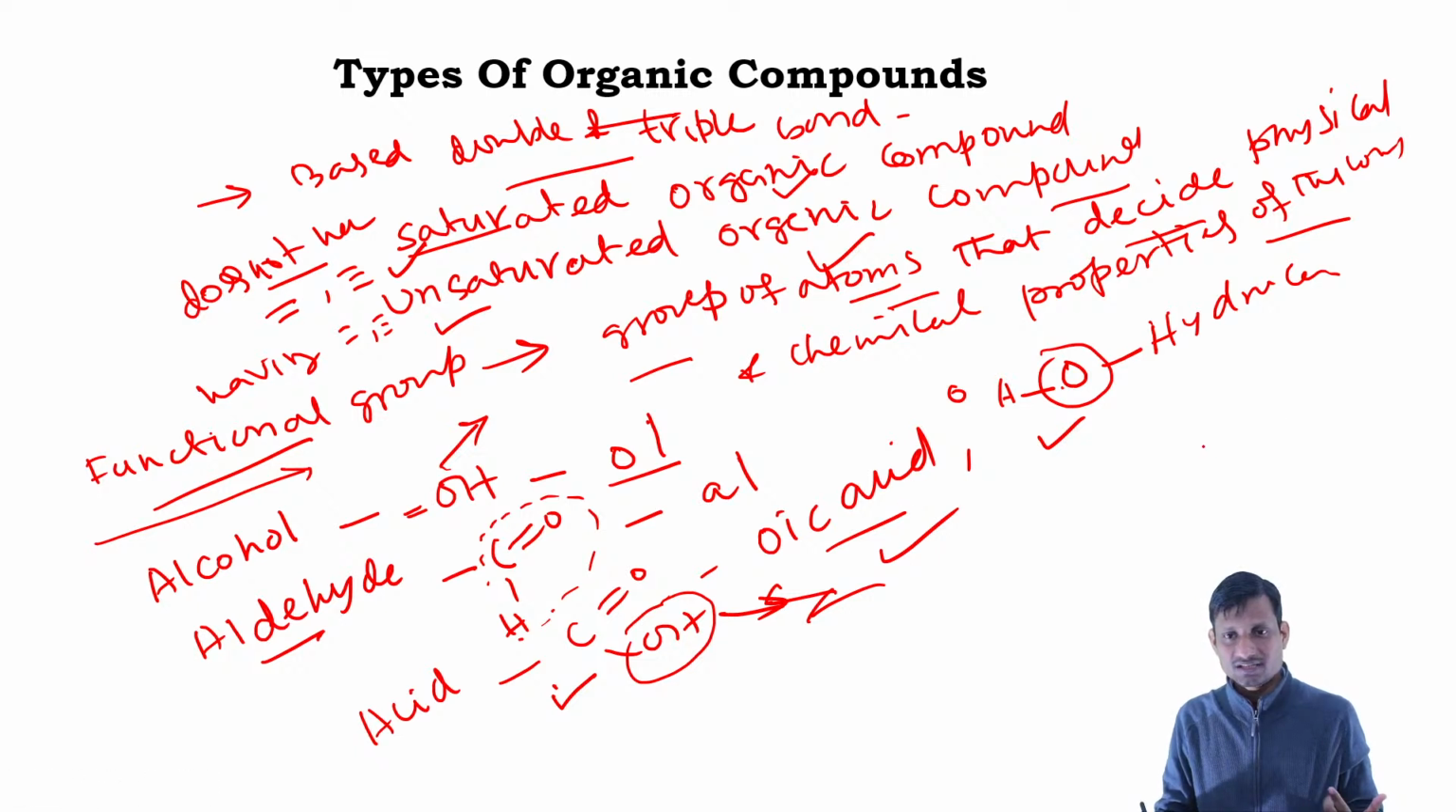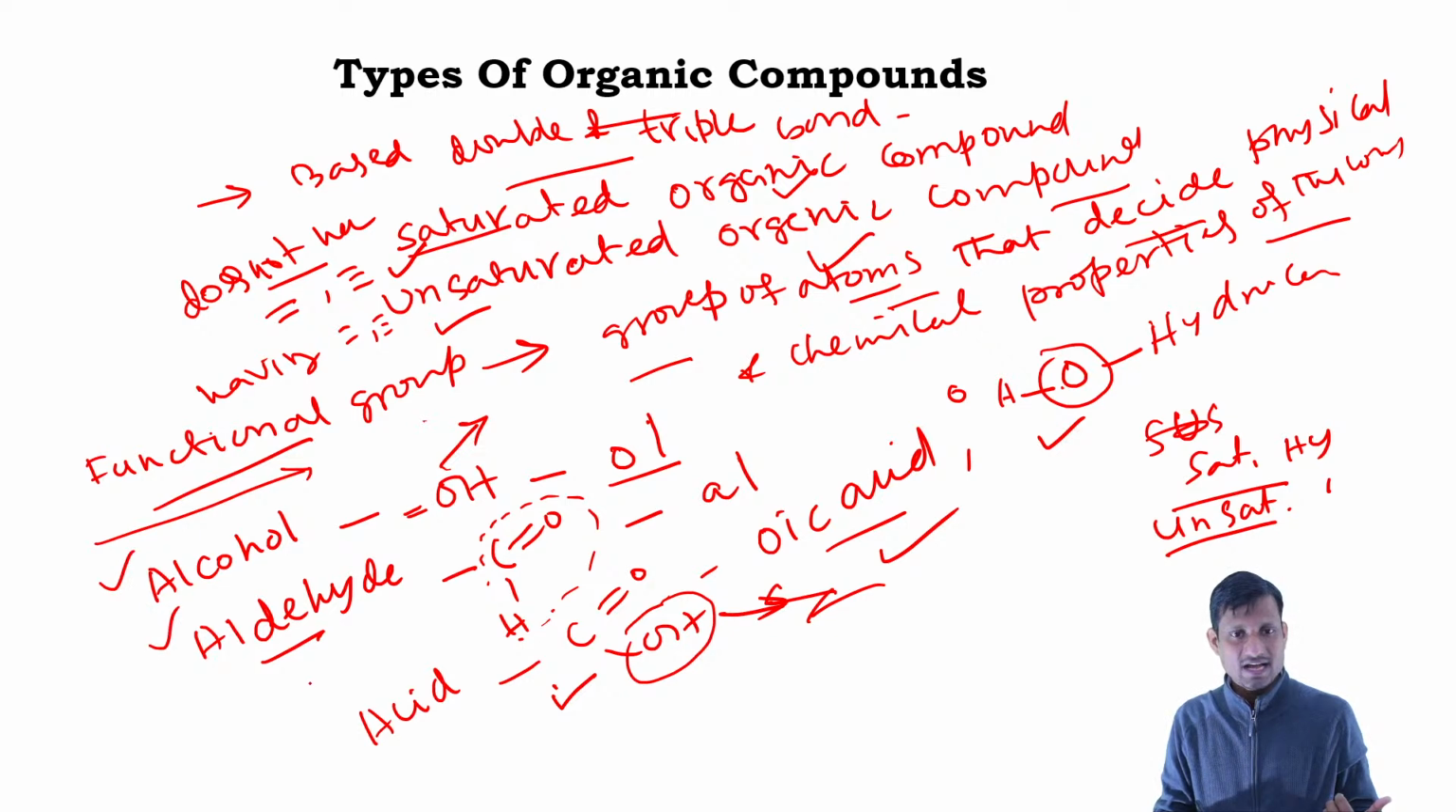Basically here we can say that based on the double bond and triple bond, we have saturated hydrocarbon or saturated organic compound, then we have unsaturated compound, or unsaturated organic compound. Then based on the functional group, we have alcohol, aldehyde, acid, ether, and there are so many. Maybe we'll discuss later. Okay, so these are the preliminary examples of the acid, alcohol, and the ether.